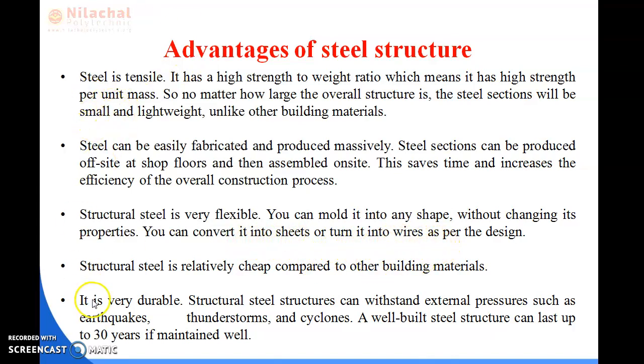Then next is your structural steel is relatively cheap compared to other building materials. Okay, because it is easily available, so it is relatively cheap as compared to other material like your concrete and other things. Okay, the next is, it is very durable.